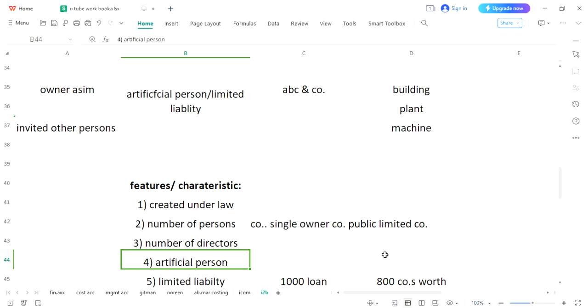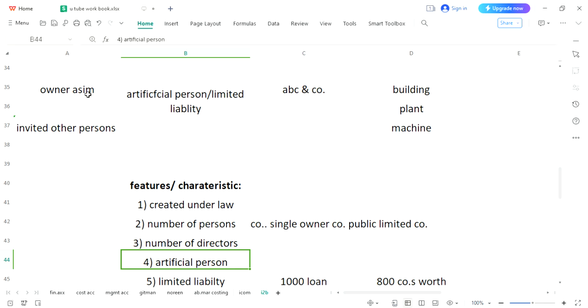The only thing which you should keep in mind, please understand, is that it is not human. It is an artificial person. This artificial person would be considered the owner. All the properties and all assets would belong to this artificial person, and owners would have a separate position. They would not be the representatives of this particular business entity, though they have a good, strong position as owners.